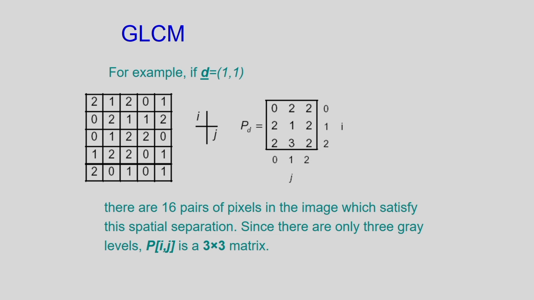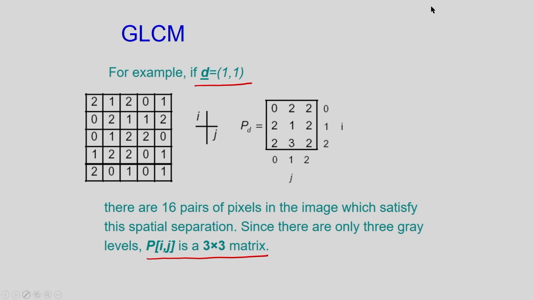So let us see the concept of the GLCM that I discussed in my last class. From the input image I can determine the GLCM, that is the gray level co-occurrence matrix, and in this case I am considering 3 gray levels. So that is why the Pij will be a 3 by 3 matrix. And for GLCM I have to define the displacement vector. So the displacement is 1 and 1.